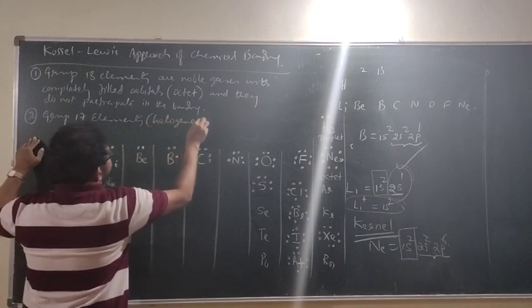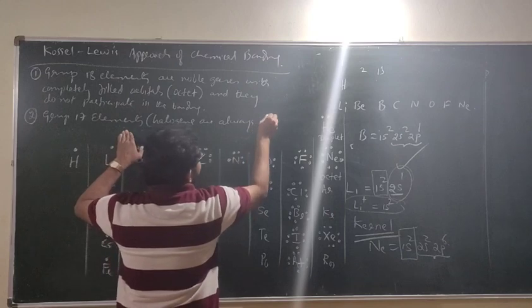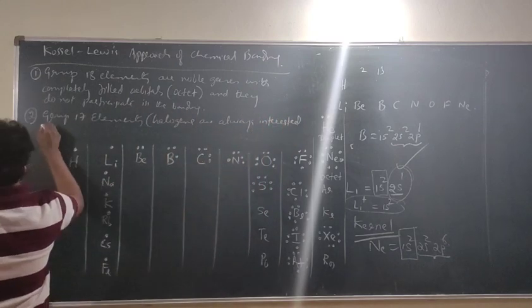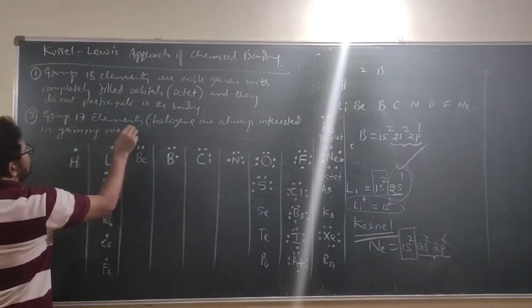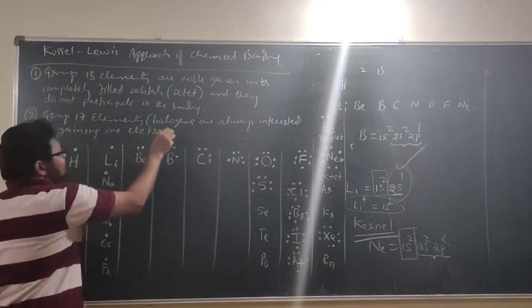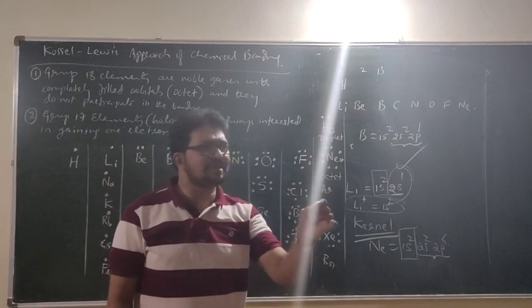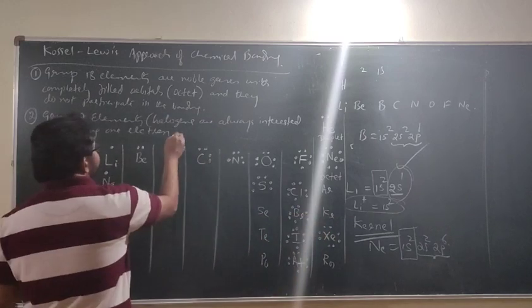Halogens are always interested in gaining 1 electron. If you give 2 electrons, will it accept? It says no, because it wants the completely stable octet. Gaining 1 electron, why?